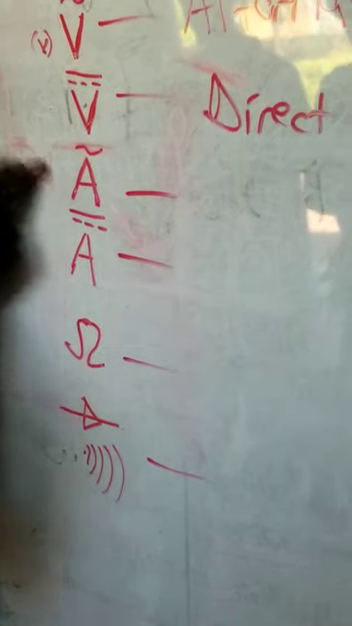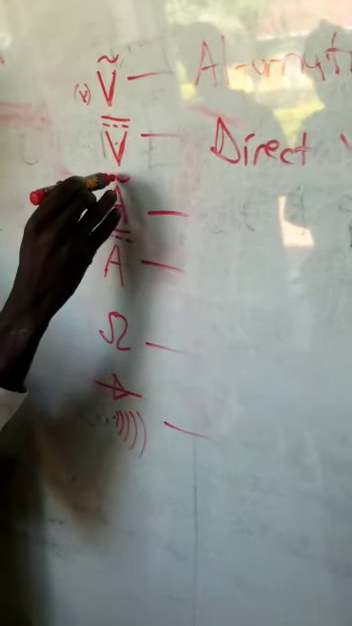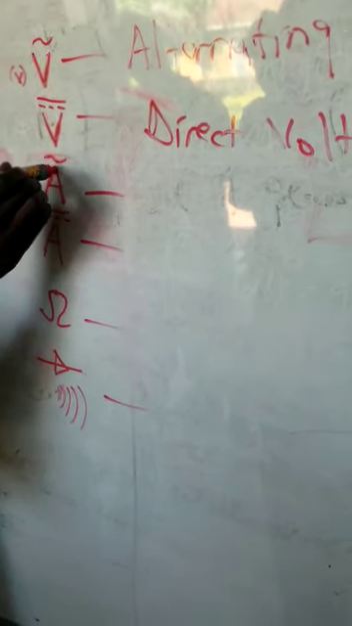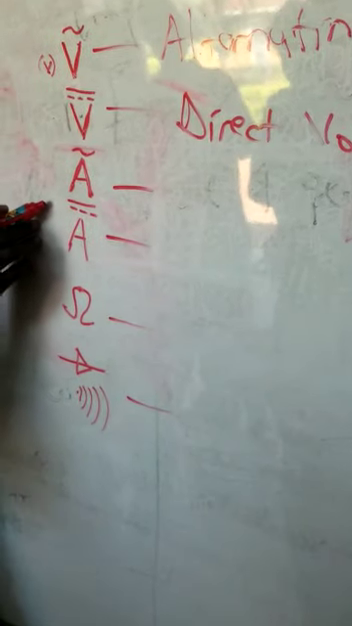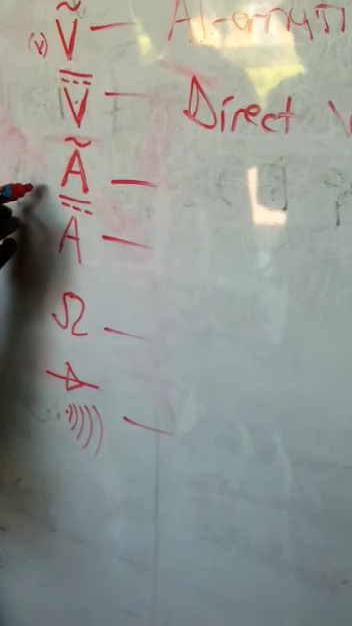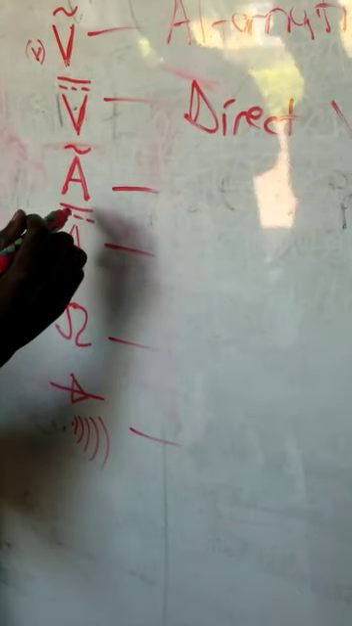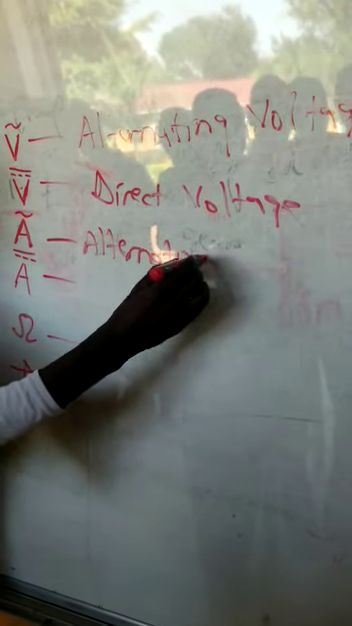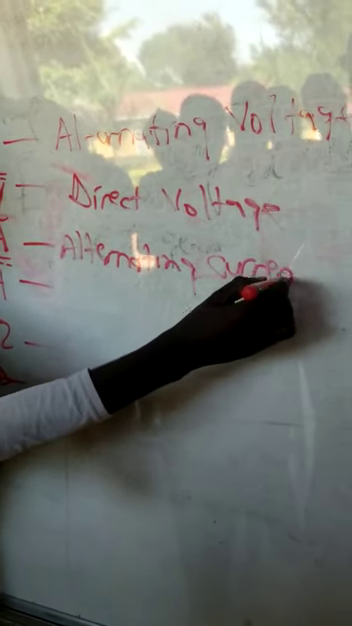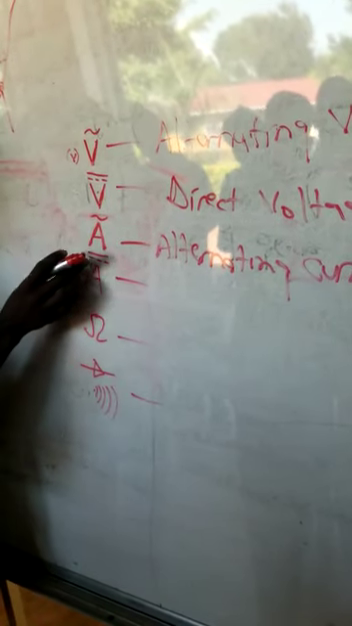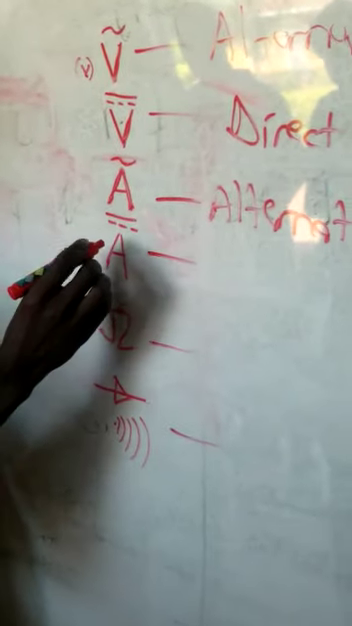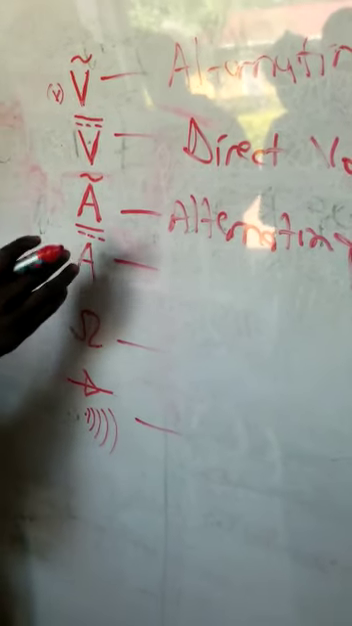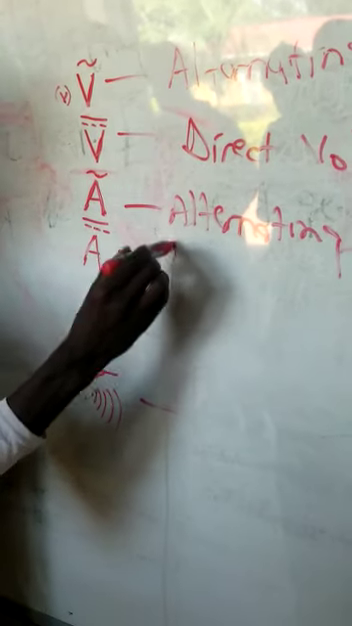So here we also have a wave symbol. This is alternating current, in amps. And whenever you see this bar on top on the letter A, or a dotted line on top on the letter A, this is direct current.